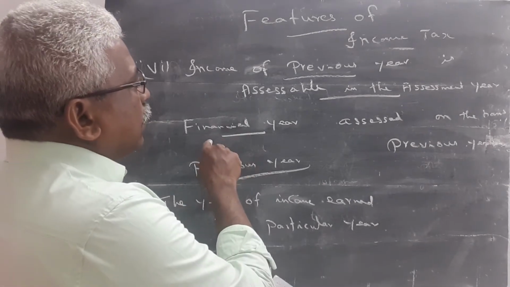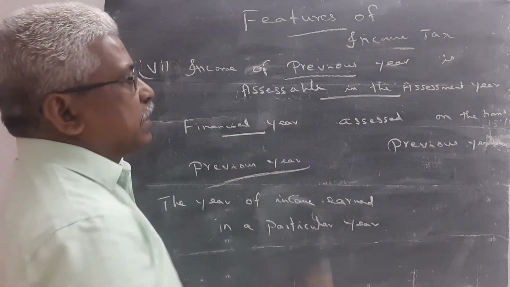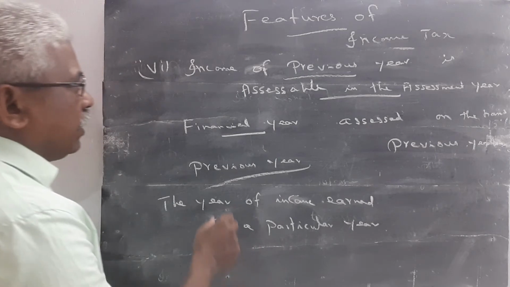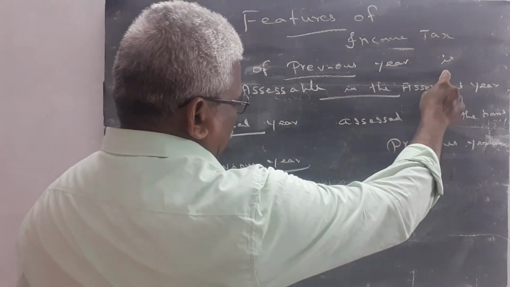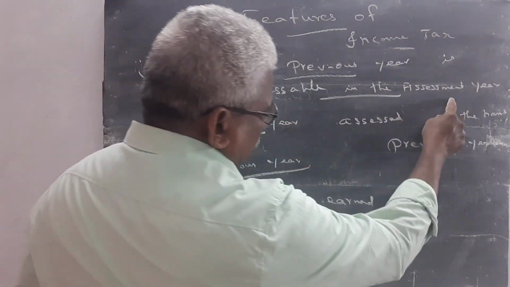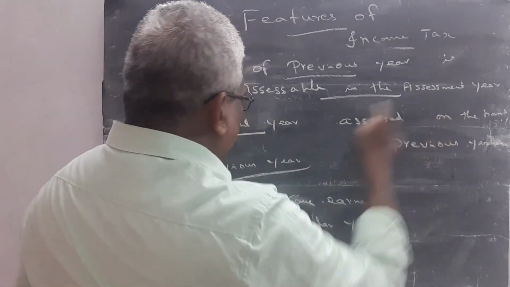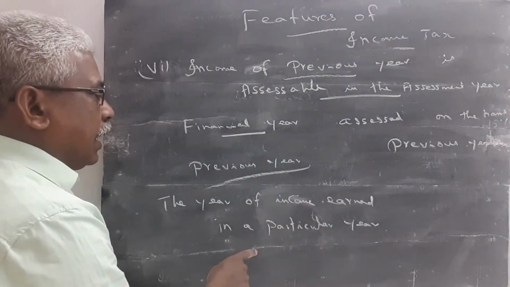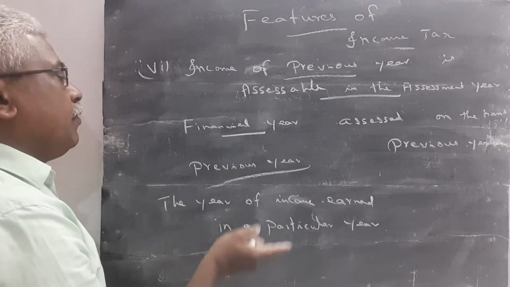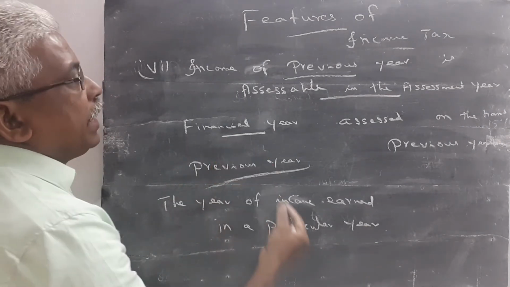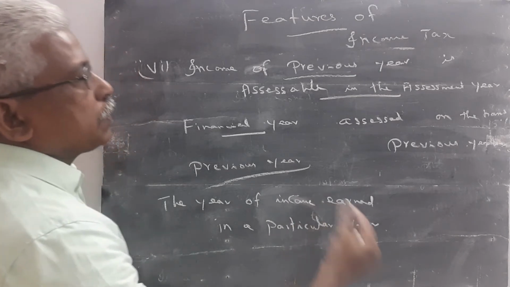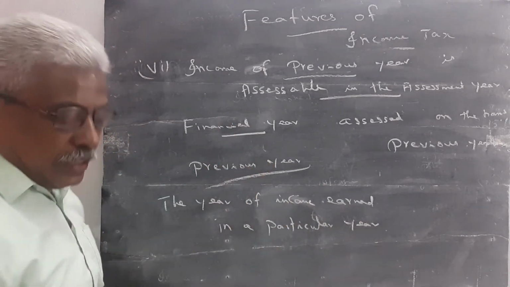The previous year income is assessed in the assessment year. Very, very important point: income of the previous year is assessable in the assessment year. The assessment year and financial year are more or less the same. The assessment year is also considered as a financial year.